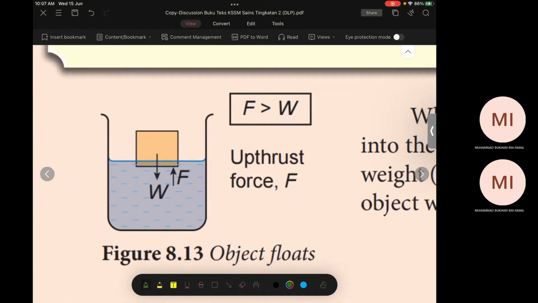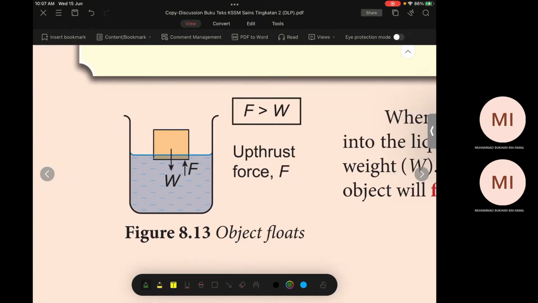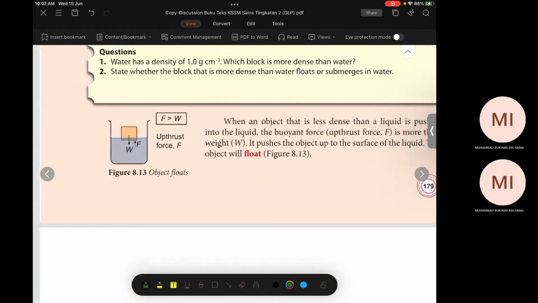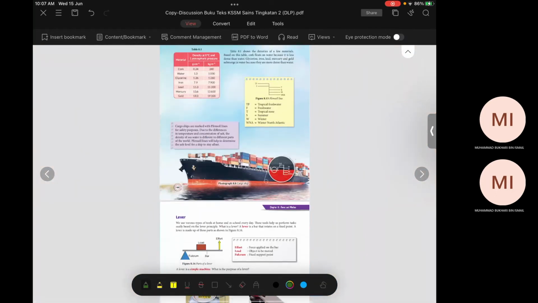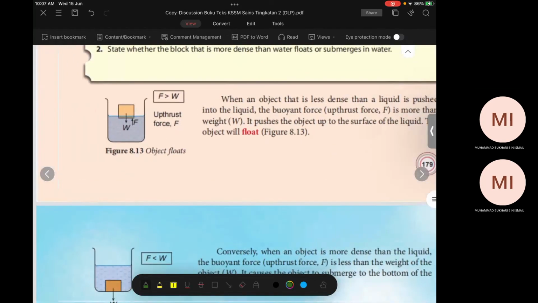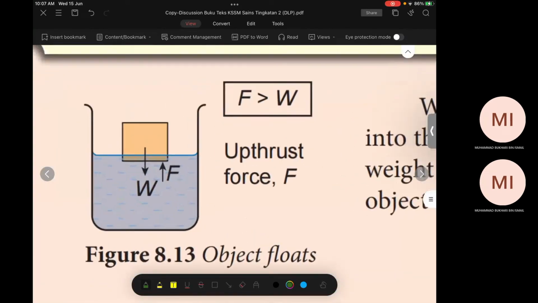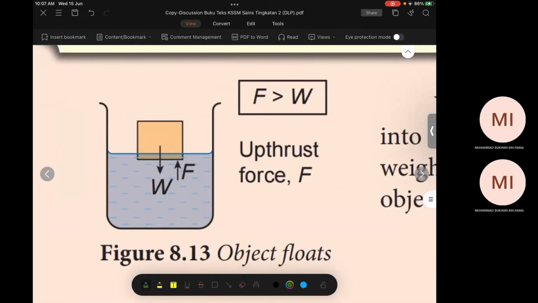The object floats. Let me explain it. If the object is initially here, and then it moves upward, when it moves upward, we can say the buoyant force is greater than the weight.